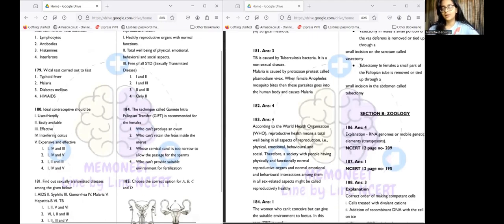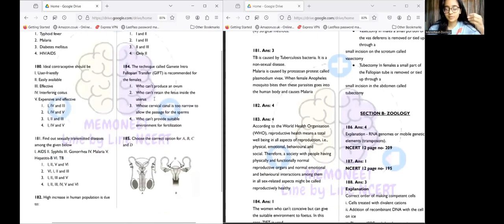We can simply think of it as giving someone a gift, right? If I'm a female who cannot produce an ovum, what I'll wish for is an ovum from someone else, right? So I'll expect it as a gift. That is gamete intrafallopian transfer. This is a method to remember it. The gamete in this case will be the ovum. Intrafallopian means that the ovum is transferred from one female to another inside the fallopian tube of the female who is expecting the ovum, because she cannot produce one.